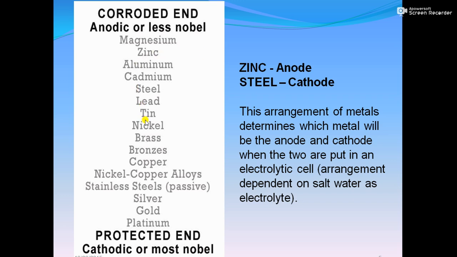So now, how do we compare the activity of different metals? Earlier we all studied the EMF series. In the EMF series, the metals are placed according to their potentials. But in the case of corrosion, we take the help of the galvanic series. Why do we take the help of the galvanic series? This arrangement of metals determines which metal or metal alloy will be the anode and which the cathode when the two are put in an electrolytic cell. The arrangement depends on salt water as the electrolyte.